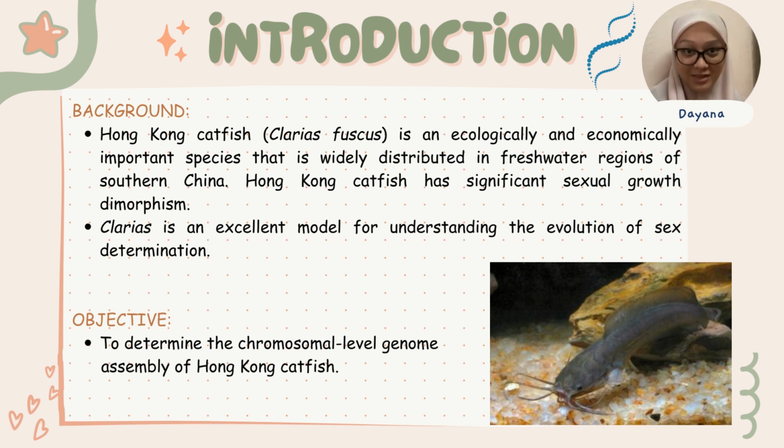Under the same breeding condition, the growth rate of Hong Kong catfish is significantly higher in males than in females. Clarias is an excellent model for understanding the evolution of sex determination because the genus includes species with an unusual diversity of sex chromosome systems.